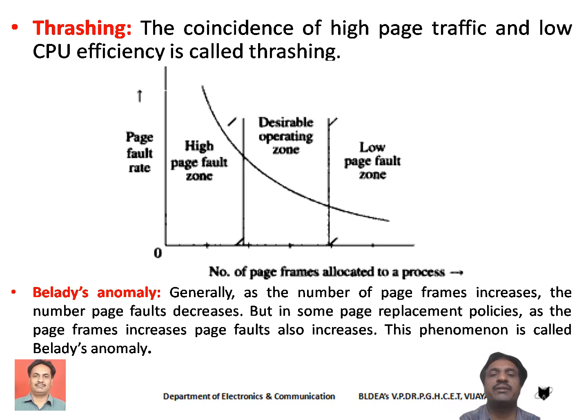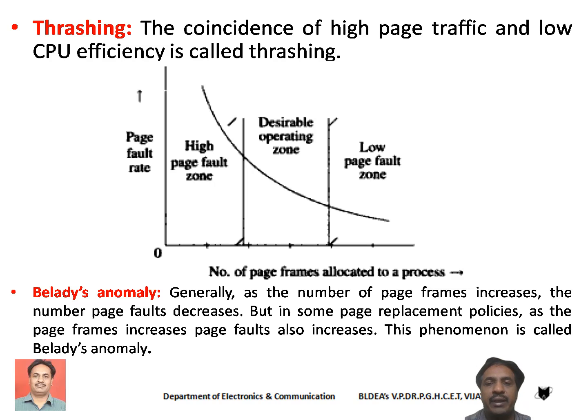The next concept, students, is called Belady's anomaly. In FIFO, we discussed an example, and there we saw that as the number of page frames increases, the page faults also increase. But logically, as the number of page frames increases, the number of page faults should decrease. However, in some page replacement algorithms, as the number of page frames increases, the page faults also increase, but this will not happen with all page reference strings. It will happen with only a few page reference strings.